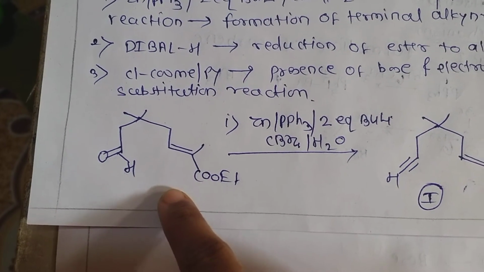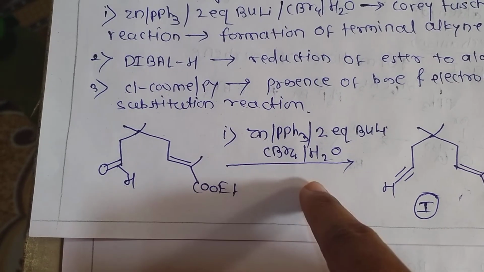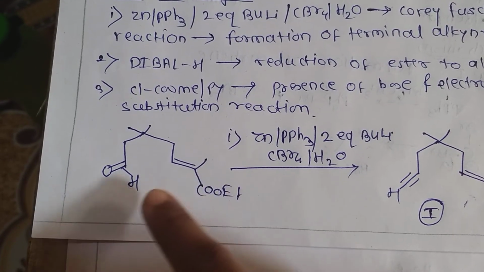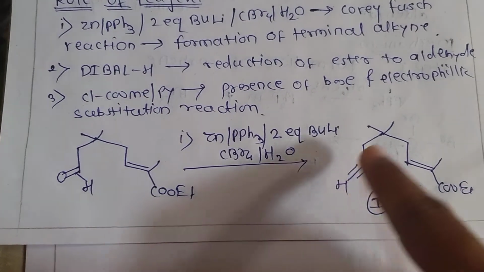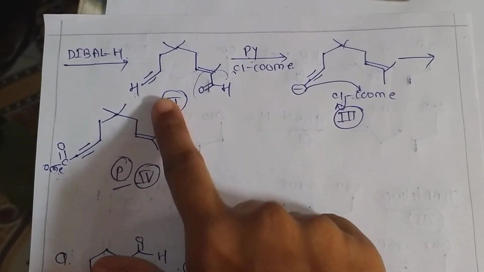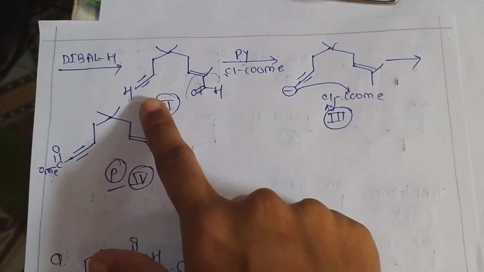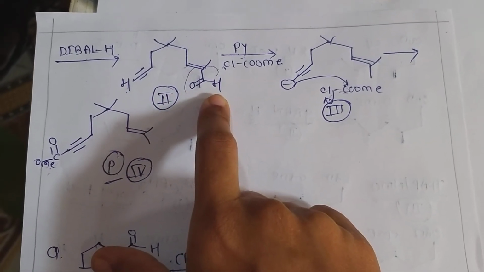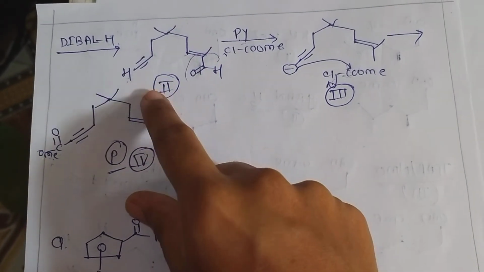This is our reactant. Zn, PPh3, 2 equivalents of butyl lithium, carbon tetrabromide followed by hydrolysis. This is a Corey-Fuchs reaction, and this reaction involves conversion of an aldehyde into a terminal alkyne. This is our first product. The remaining part is as it is. Step second involves reaction of the first product with DIBAL-H. What we saw, DIBAL-H is a reducing agent. It reduces an ester group into an aldehyde group. That's why that ester group is reduced into an aldehyde, and the remaining portion of the reactant I have kept the same as it is.